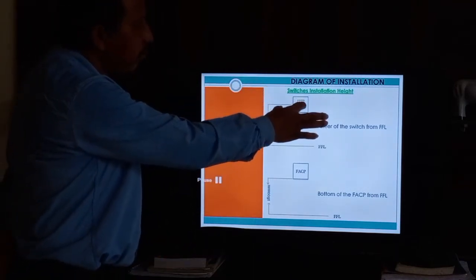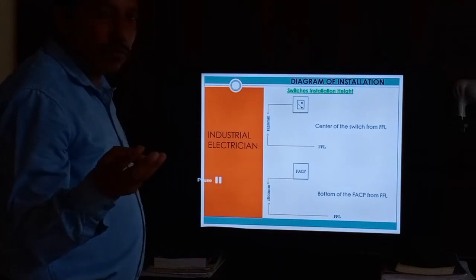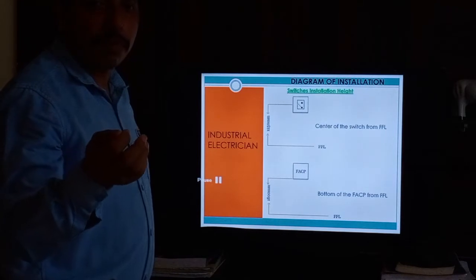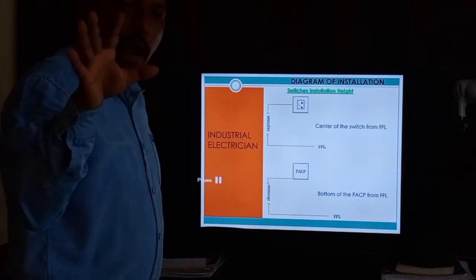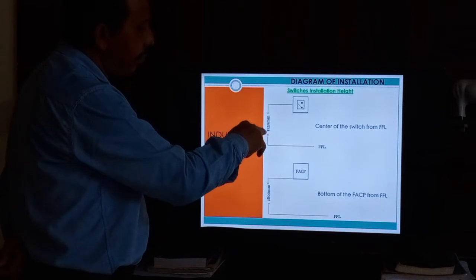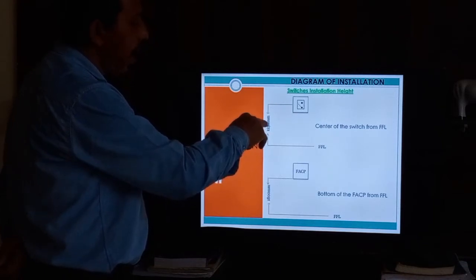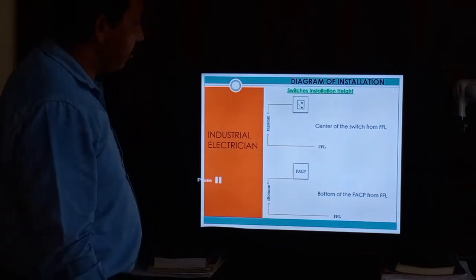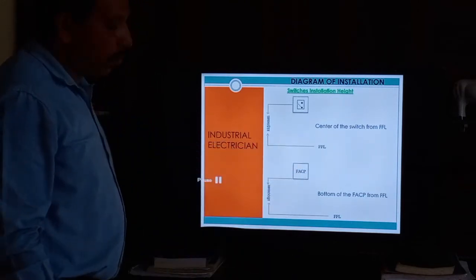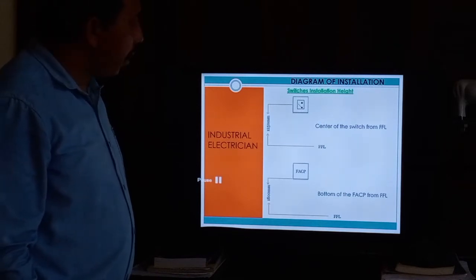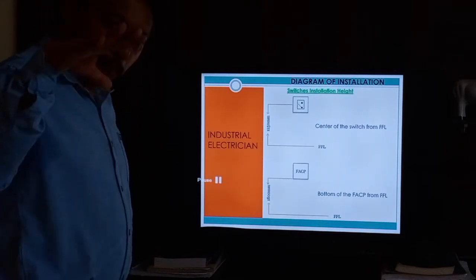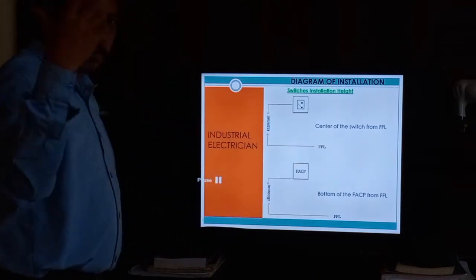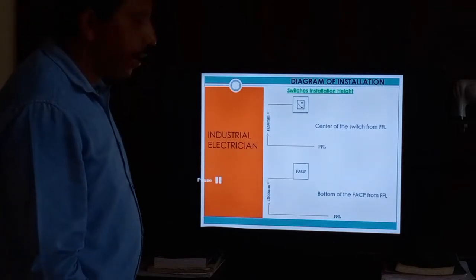So all switches, lighting switch, water heater switch, dryer switch, TP switch, AC switch, any kind of switch you can install, at that time you can follow 1250 center of the switch box. Okay, don't forget this one. And fire alarm control panel 1800 mm to the bottom of the fire alarm panel. You can check this one, measure like that and install at site. And next one,